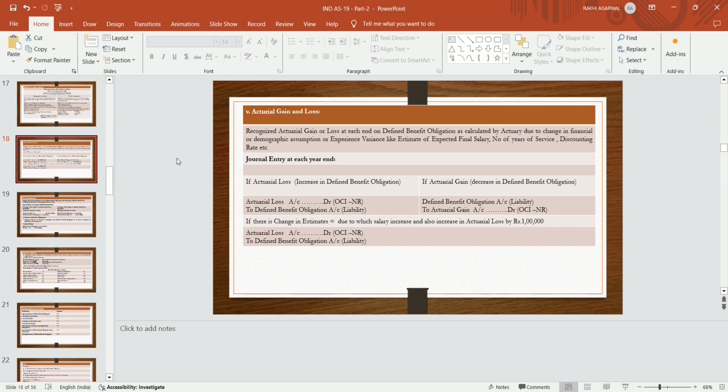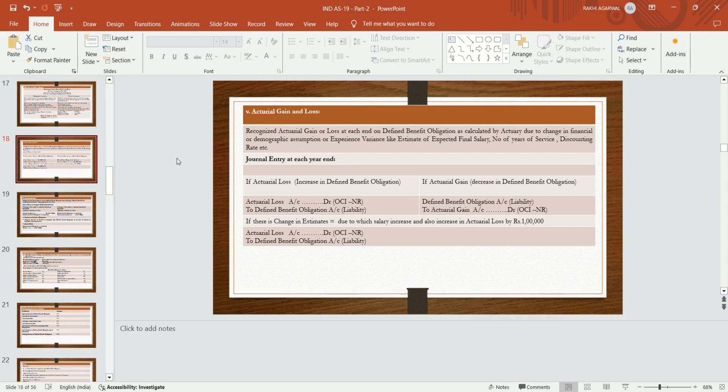So what journal entry is required to be passed if actuarial loss is incurred? Actuarial loss is incurred if there is an increase in the obligation. If liability increases, then loss is to be booked. If liability decreases, then profit is to be booked. In case there is an actuarial loss due to the increase in the defined benefit obligation, then actuarial loss account debit, which comes under OCI, not under P&L.